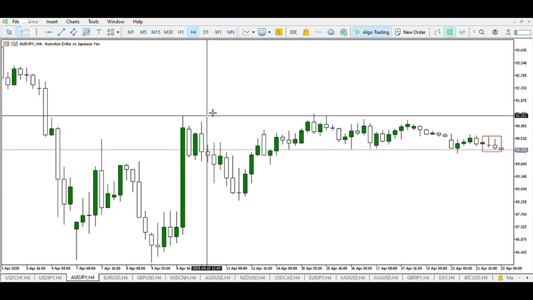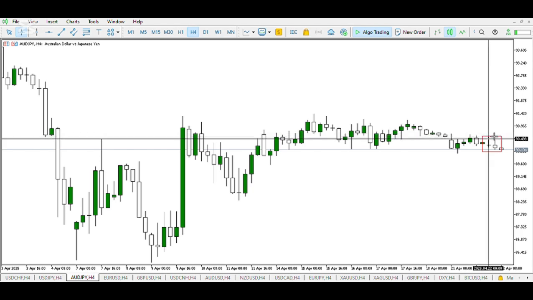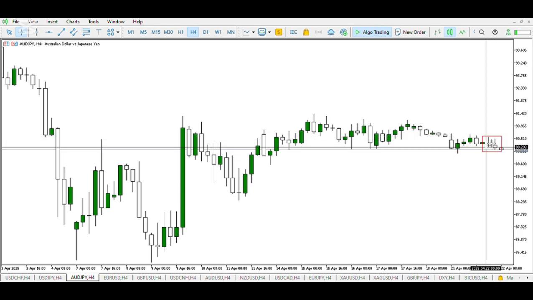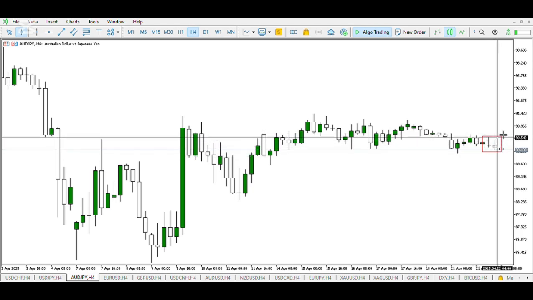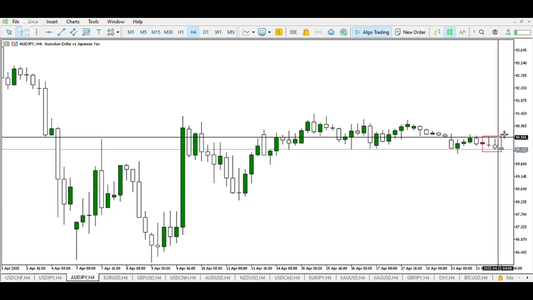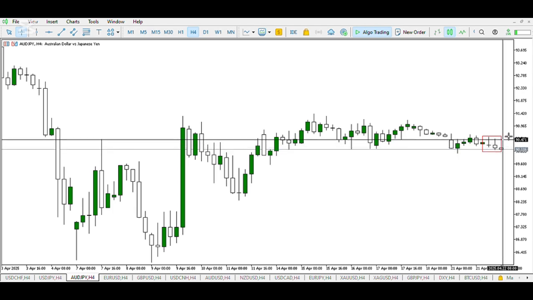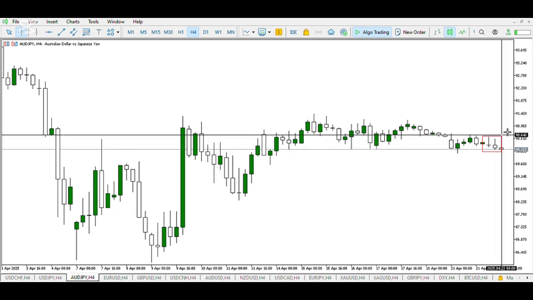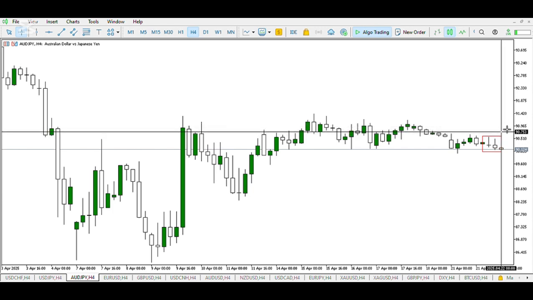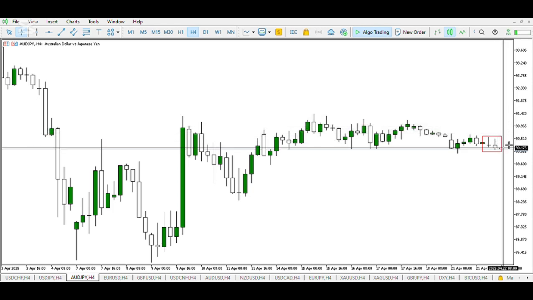On AUD JPY, at the opening of the Asian session, we can see an indecision candle and in the second half we can see sellers pushing price down. However, following from this, we expect a sell to buy as a sell side liquidity is already in place. So we expect an inducement of more sellers to the downside, then price pushing up and closing as a buy candle with one or two candles breaking the high of the day, breaking the high of yesterday. Then we can conclude that the AUD is going to buy further up.